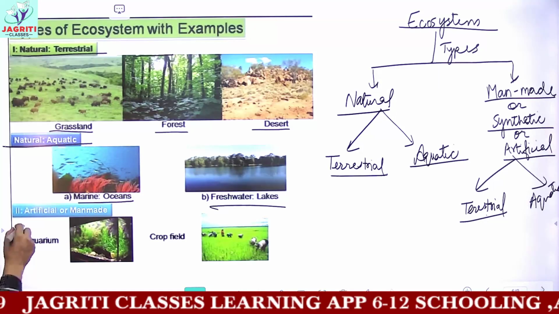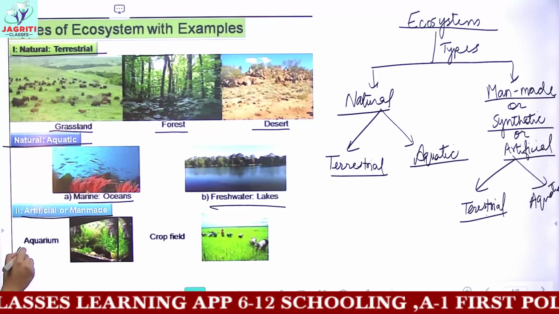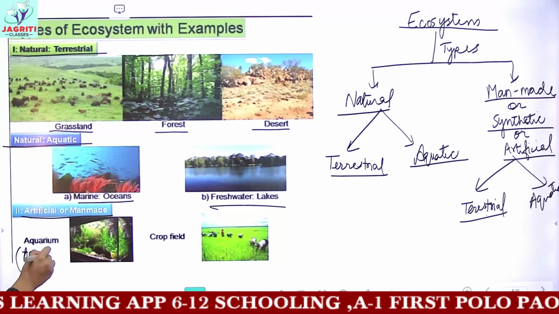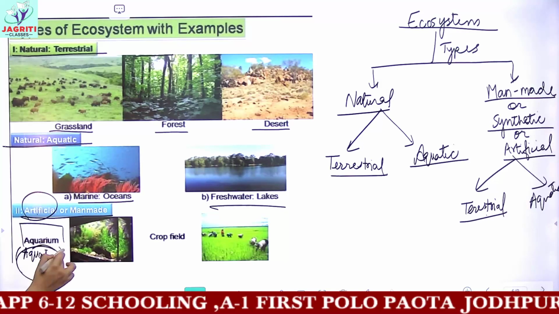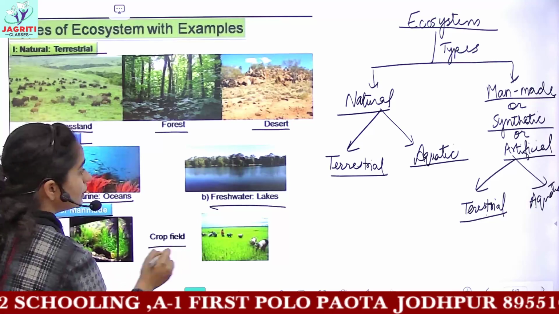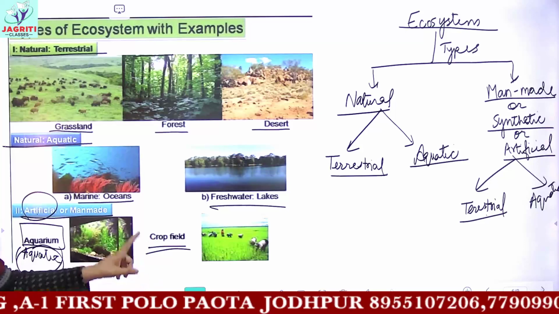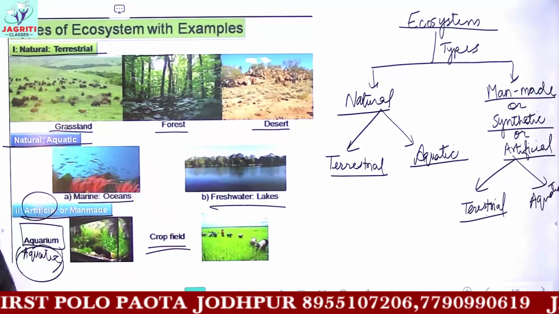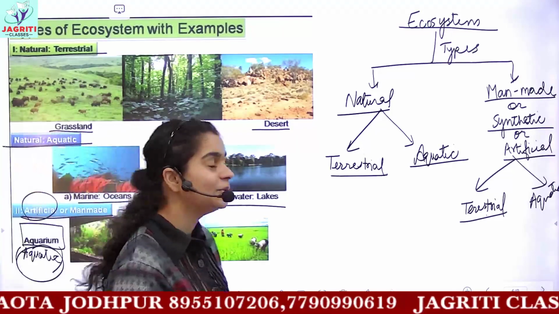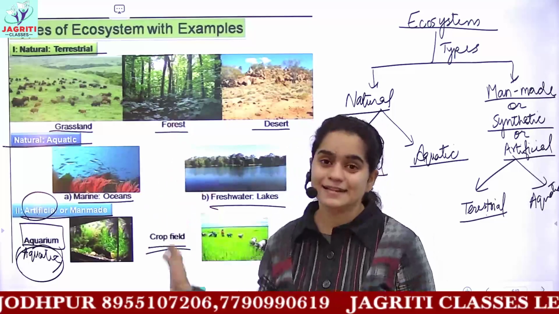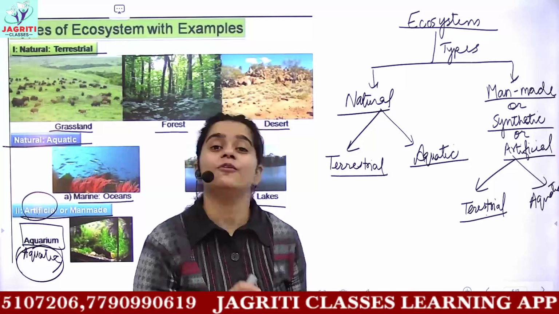Whereas talking about artificial or man-made ecosystem, an aquarium is a kind of aquatic ecosystem, and a crop field is an example of terrestrial man-made ecosystem. I hope all the categories are very clear in your mind now, after seeing the picture with their examples. And this is the flow chart about types of ecosystem.